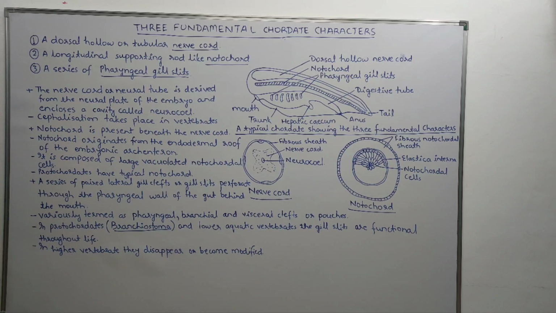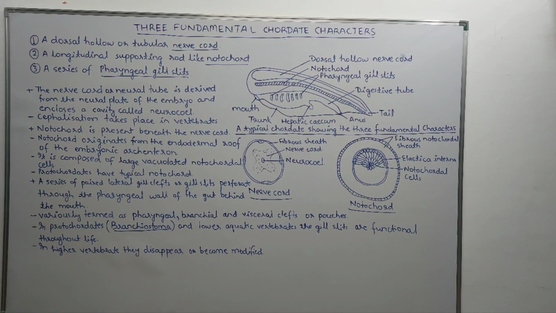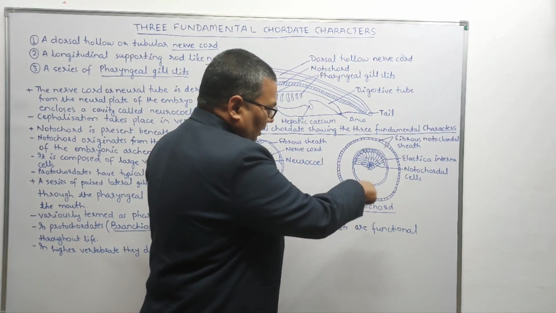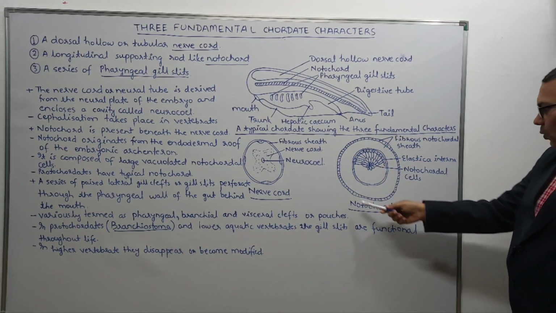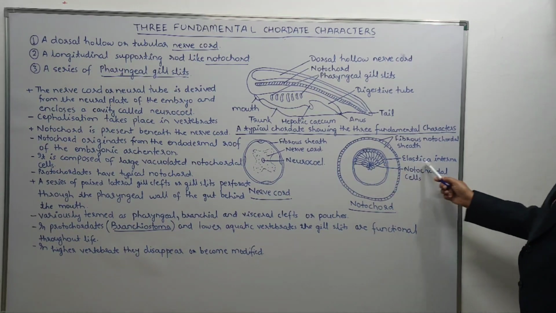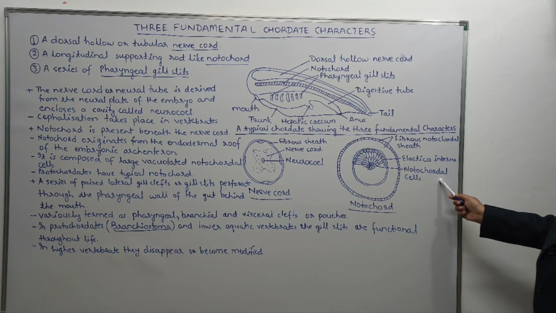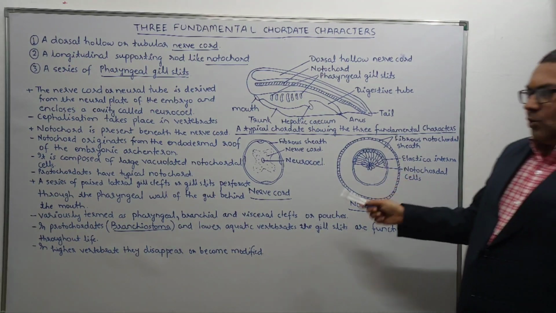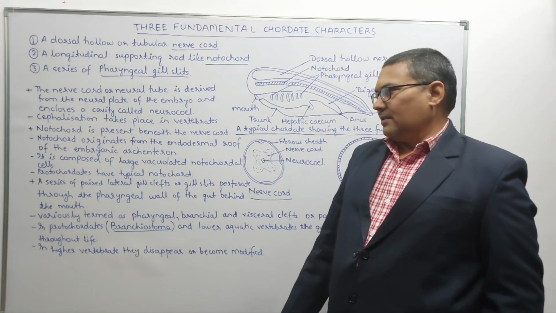Then if we see the notochord, as I told you earlier, it is present just beneath the nerve cord, and the notochord originates from the endodermal roof of the embryonic archenteron in the course of development. Now here you can see the section of the notochord, where there is an outer layer of fibrous notochord sheath, then there is an elastica interna, and on the inner side you can see the notochordal cells.